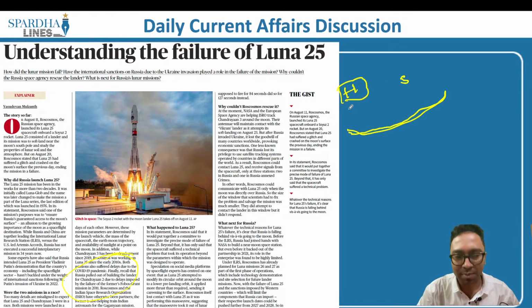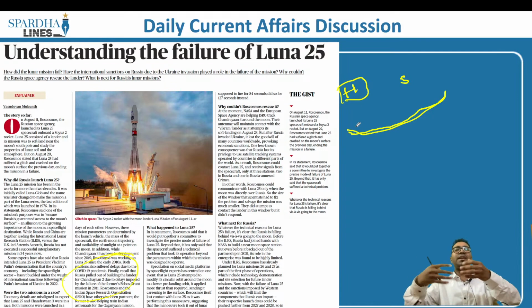So we have a spacecraft. The spacecraft does not land softly, which means it is not at a precision, but instead it just pounces on this particular land. It starts moving in and about in a very haphazard manner, which is called a hard fall.